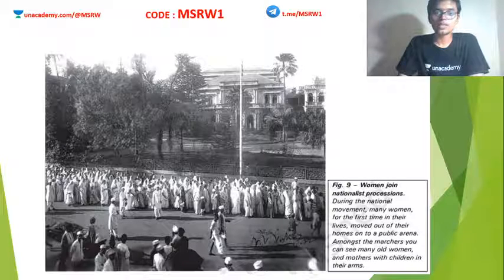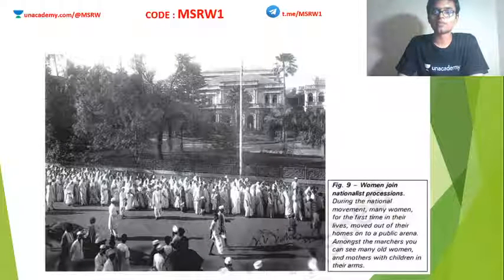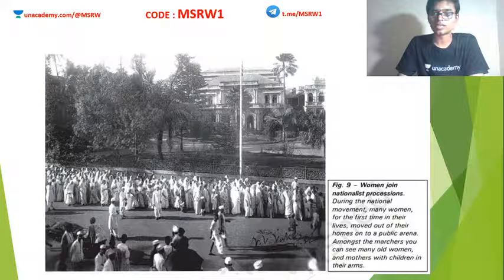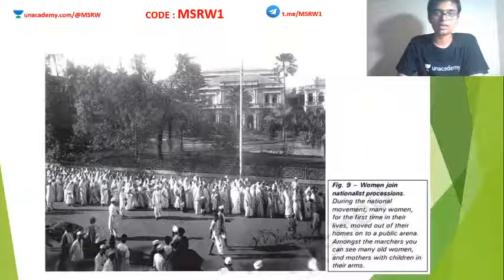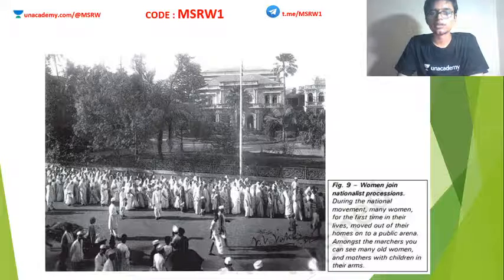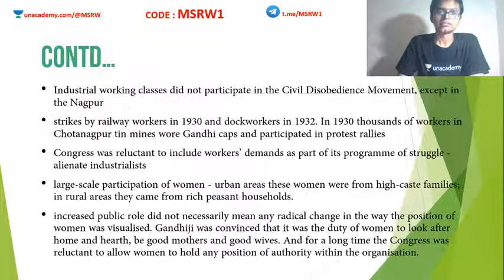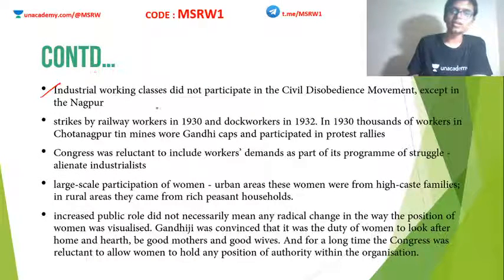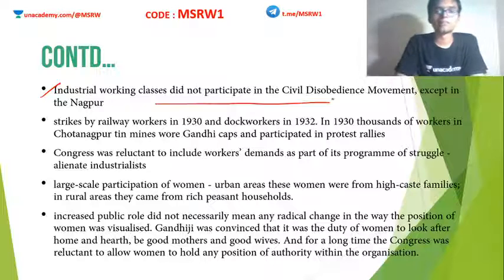Clear? So this movement also saw wide participation from women, and that is shown here in this picture from your NCERT textbook. You can see lots and lots of women among the protesters. Okay, so the industrial working class did not participate in CDM. Industrialists did participate, but the industrial working class did not. Why? Because Congress was in favor of the industrialists. Okay, so these working class people did not like that.